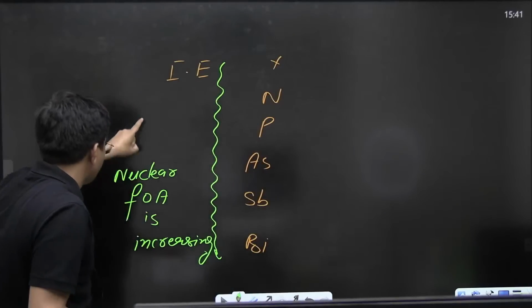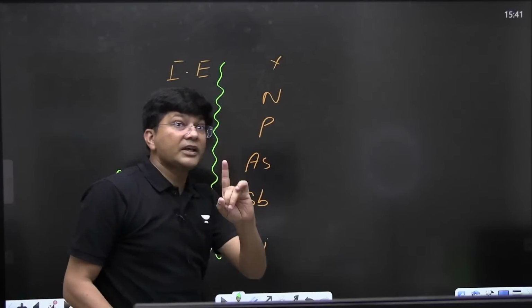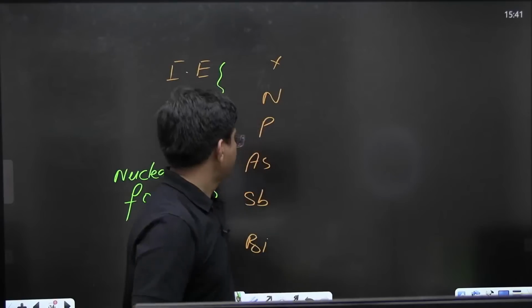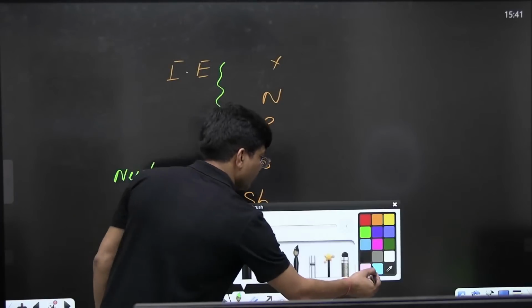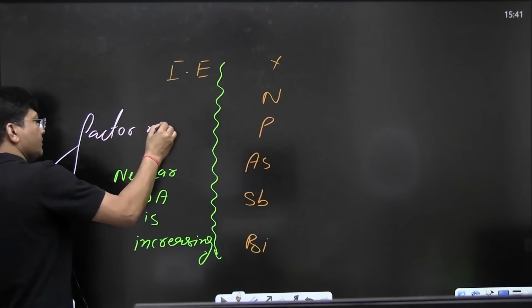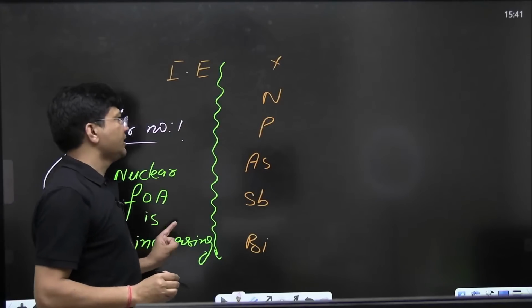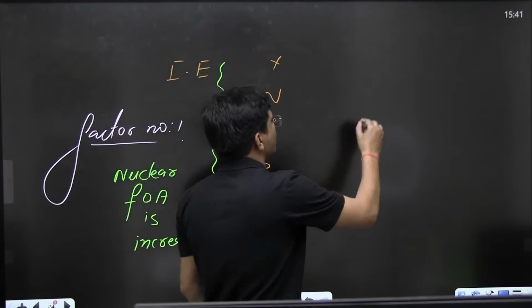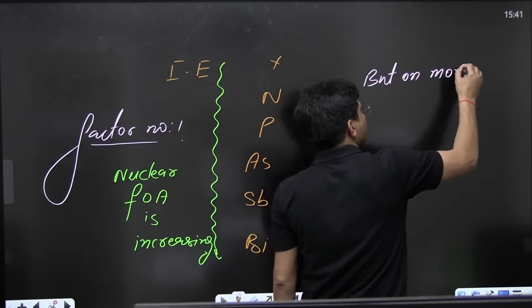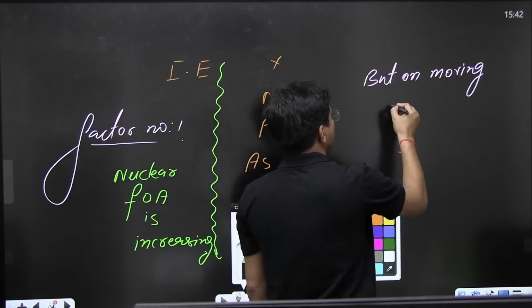This is factor number one. According to this factor, ionization energy should increase on moving down the group.